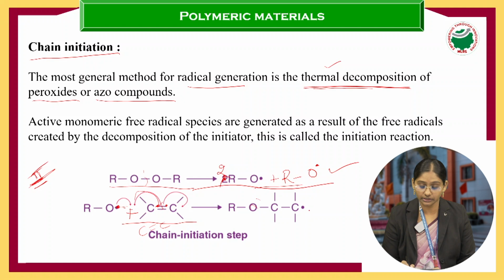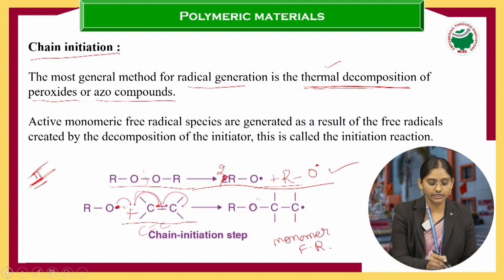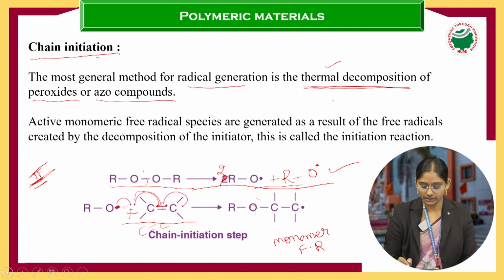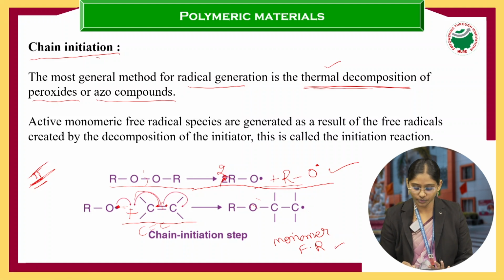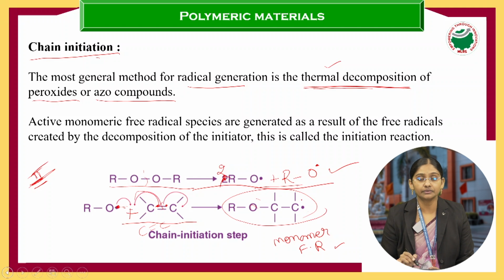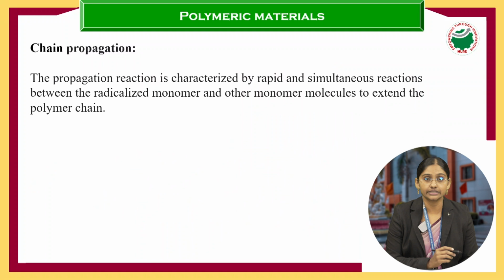This is the monomer, and then the free radical is there. So it is called a monomer free radical. Clear? So what is meant by chain initiation? In the chain initiation, this monomer free radical is formed. Clear? This monomer free radical reacts again with one more monomer. That step is called chain propagation.